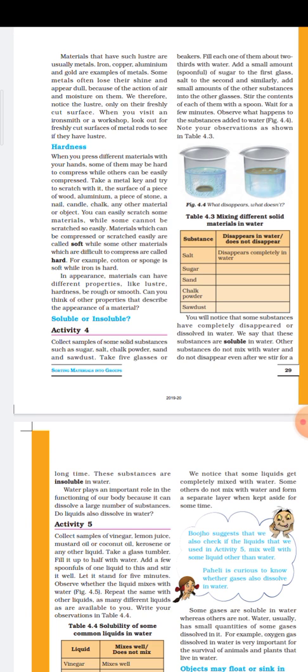On the other hand, there are some materials that do not dissolve in water. If you take 1 glass of water and add 1 spoon of sugar in it, then what will happen? The sugar will dissolve in water. Again, if you take 1 glass of water and try to dissolve 1 spoon of sand in the water, then what will happen? The sand will not dissolve in water. So from this we come to know, sugar is soluble in water but sand is insoluble in water. So the materials can be categorized into two categories on the basis of solubility, that is soluble materials and insoluble materials.